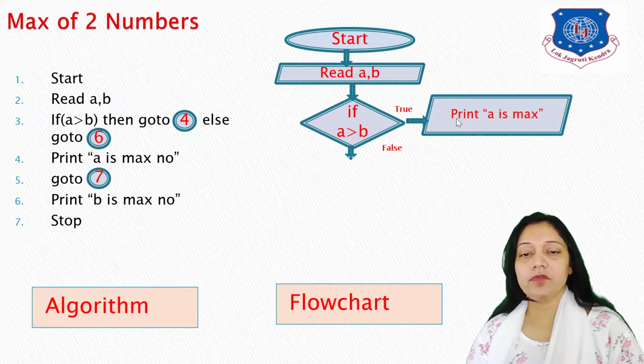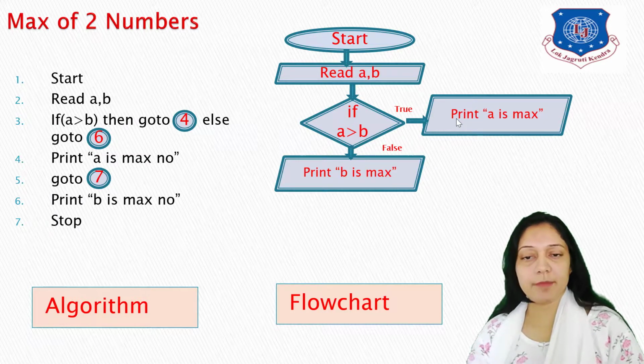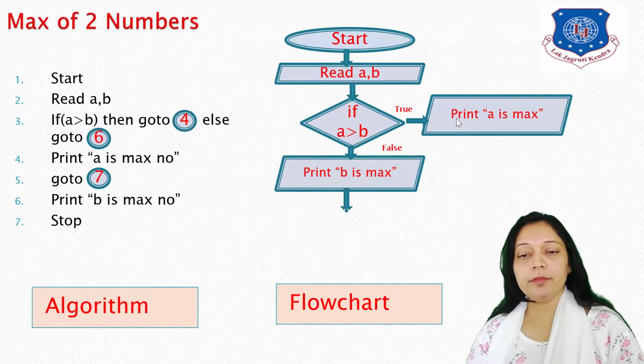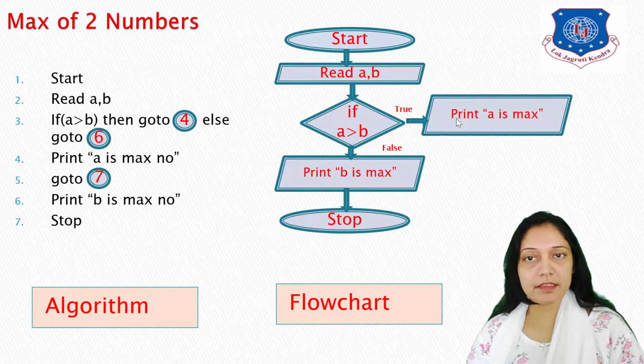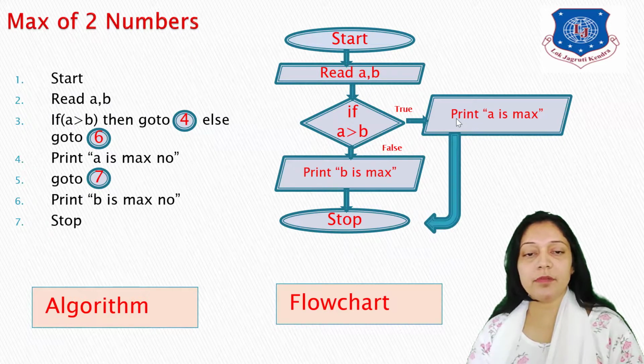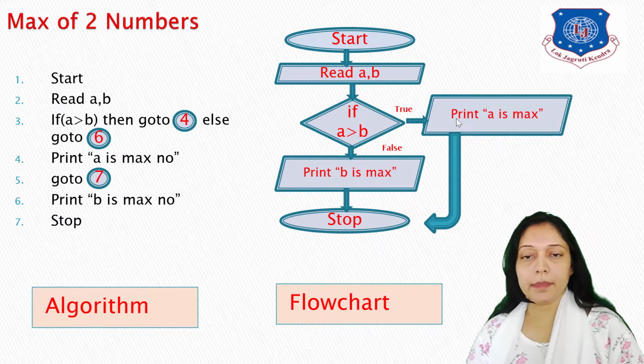If the condition is false, then print b is maximum number. After printing b is maximum number, I'll stop my flowchart. But you can see that if my condition is true, I have written print a is maximum, and I have not stopped it. So now after placing the stop symbol, I'll connect it with an arrow. Okay, so this will end my complete flowchart.